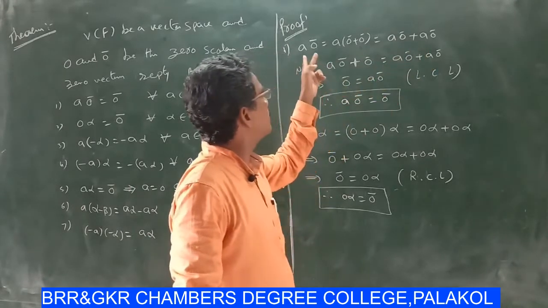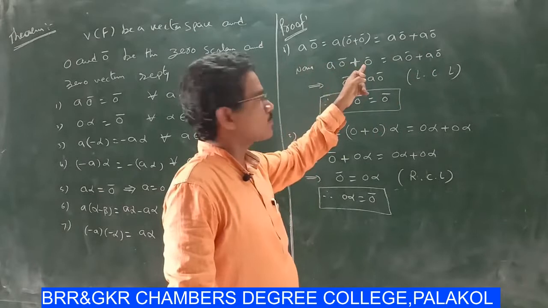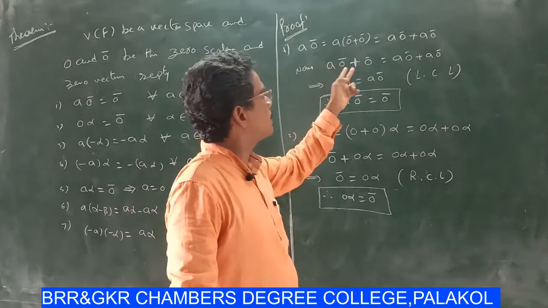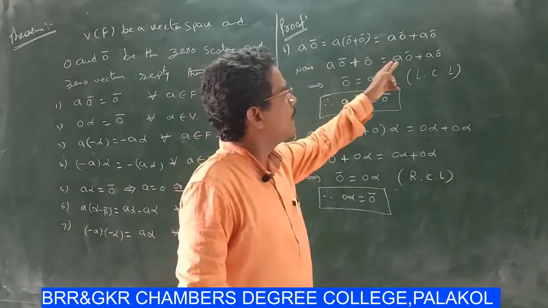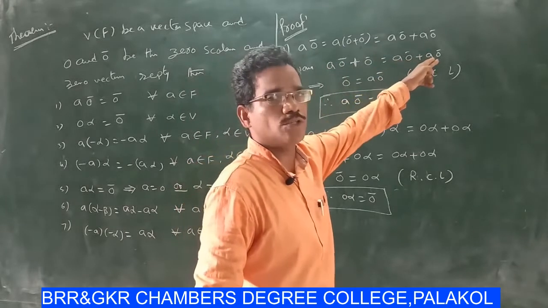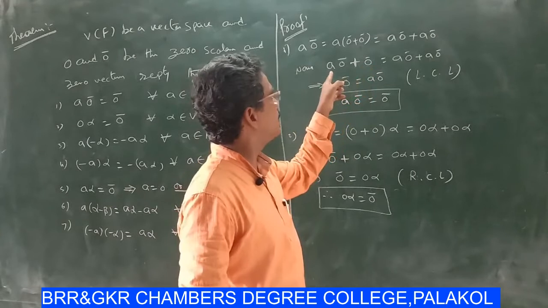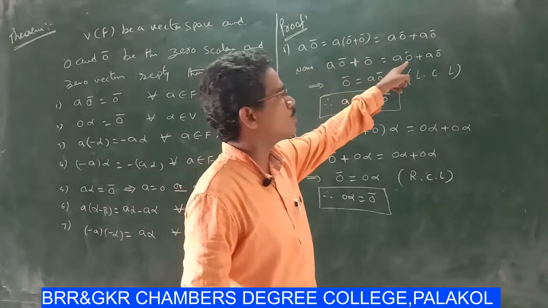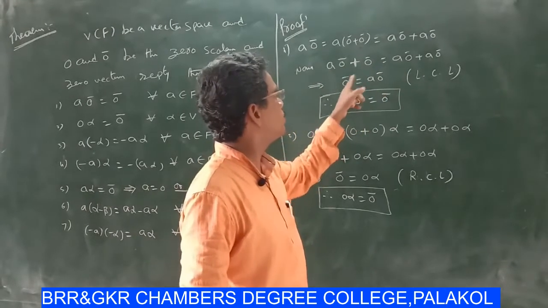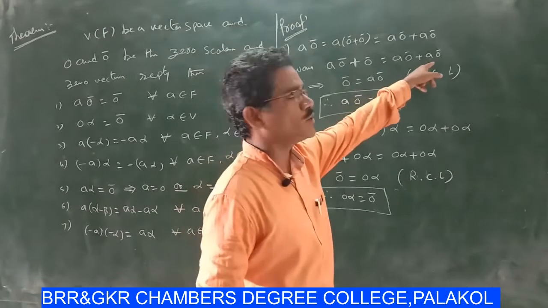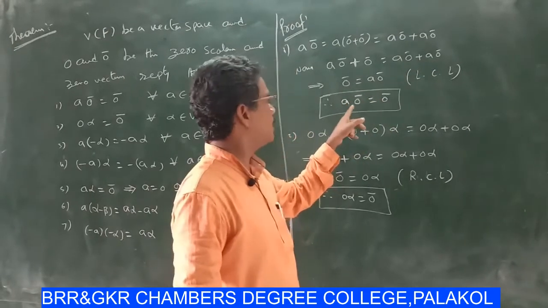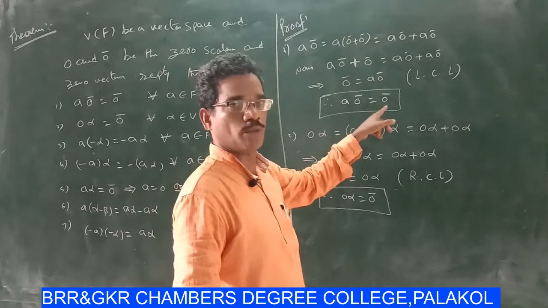Now adding 0̄, so a·0̄ + 0̄ = a·0̄ + a·0̄. This implies, by the left cancellation law, a·0̄ and a·0̄ are cancelled, then 0̄ = a·0̄. Therefore a·0̄ = 0̄.